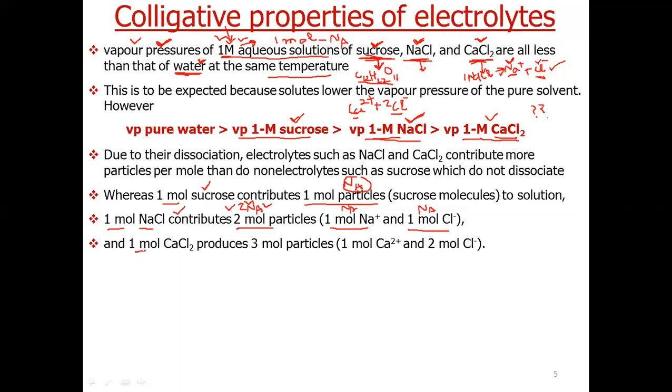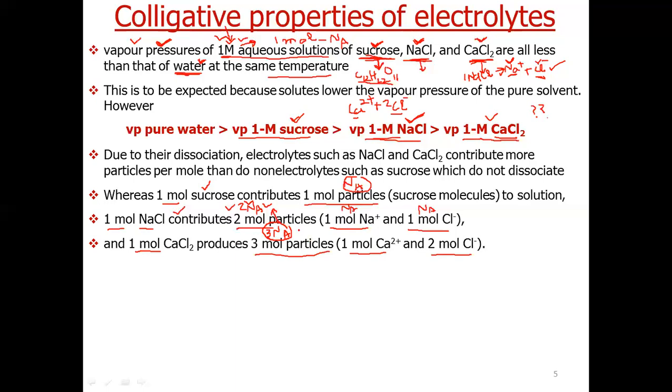So 1 mole of calcium chloride will give how many particles? 3 moles of particles: 1 mole for Ca2 positive and 2 moles for Cl negative. So in case of calcium chloride, we have 3 times Avogadro number. The total number of particles is 3N_A, even more than sodium chloride.